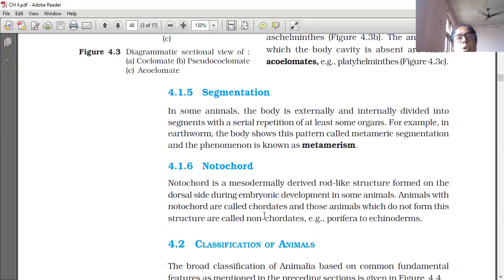Animals with a notochord are called chordates, and those animals which do not form this structure are called non-chordates. Example: Porifera to Echinodermata.